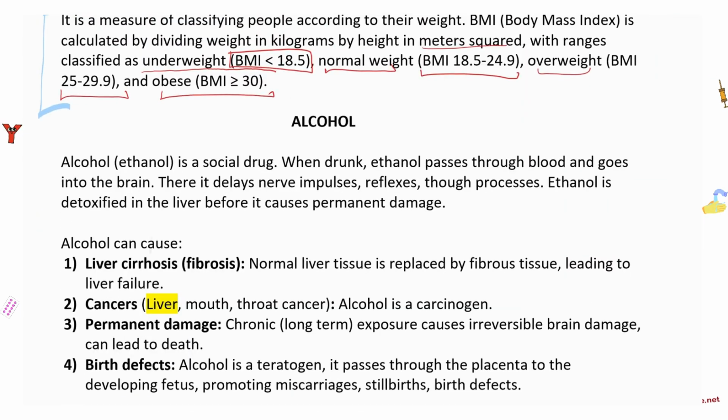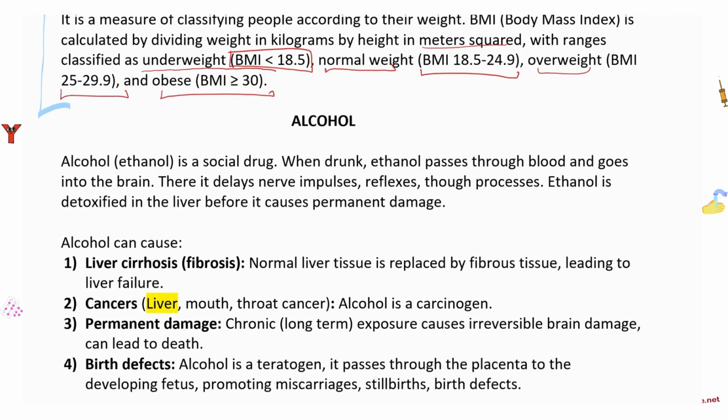And lastly, we have alcohol. Alcohol is also part of our diet. Ethanol, by the way, its formula you learned in organic chemistry is C2H5OH. Ethanol is a social drug. When drunk, ethanol passes through the blood and goes into the brain. It delays nerve impulses, slowing down your brain, your reflexes and thought processes, and essentially making you get rid of any worries and anxiety.